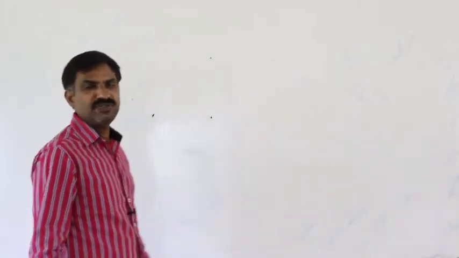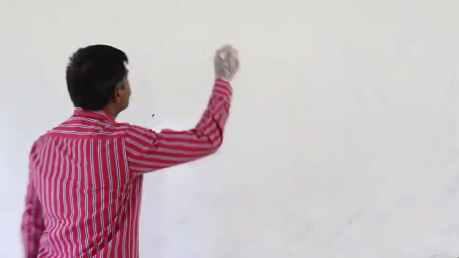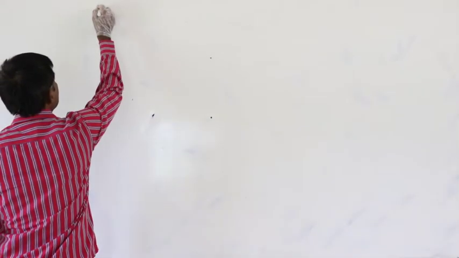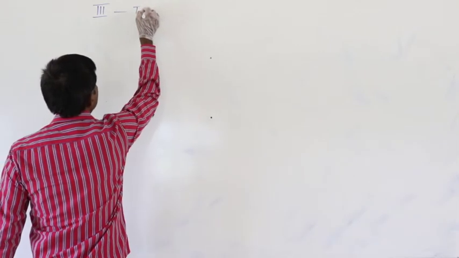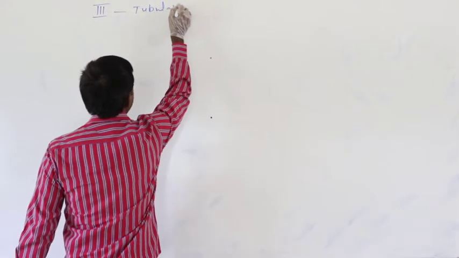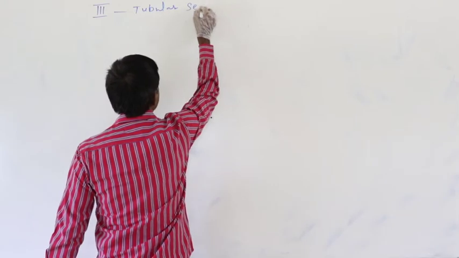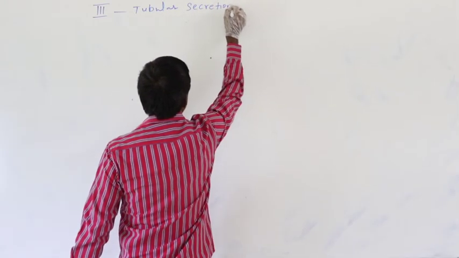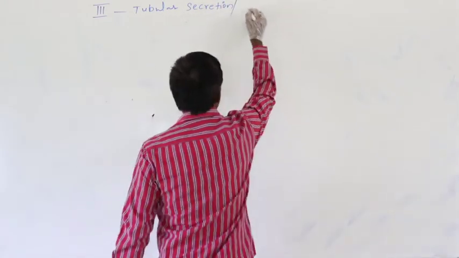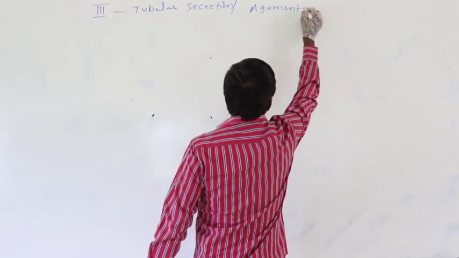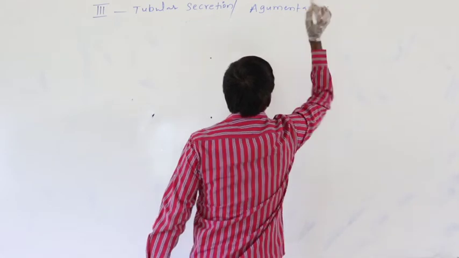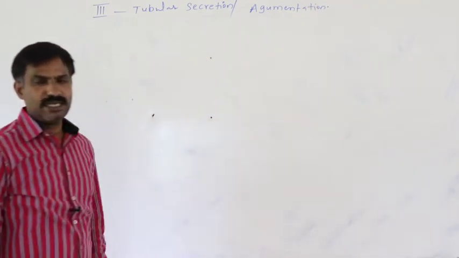Yes, continuation to the last class. Third step in the formation of the urine is the tubular secretion, also called as the augmentation.